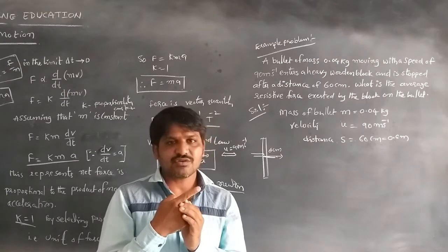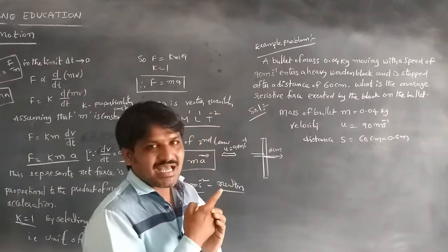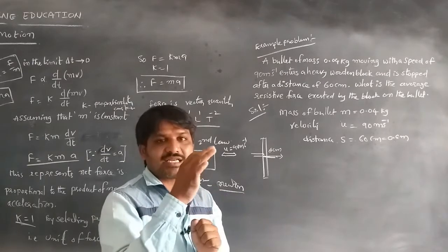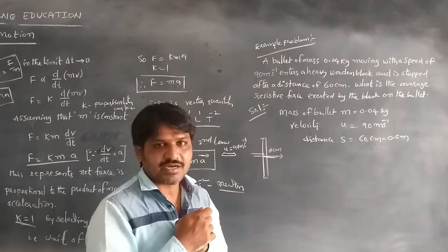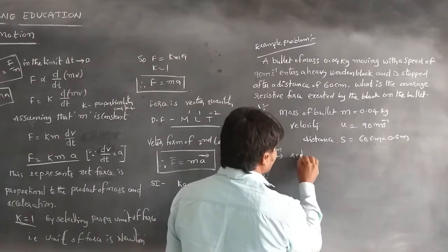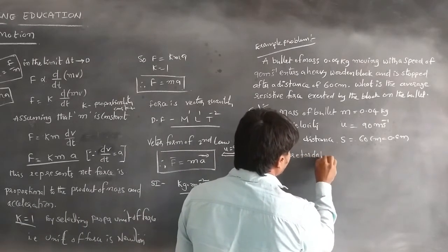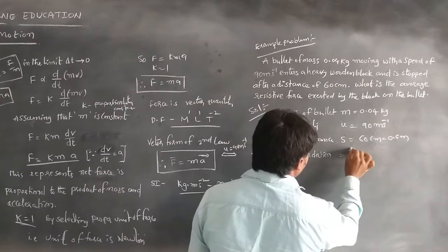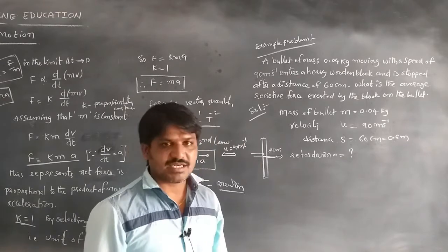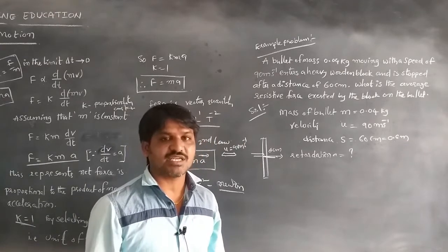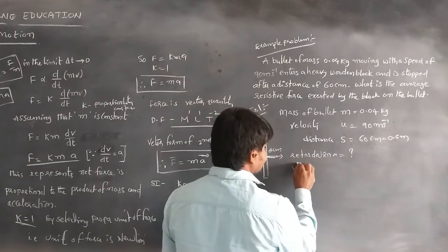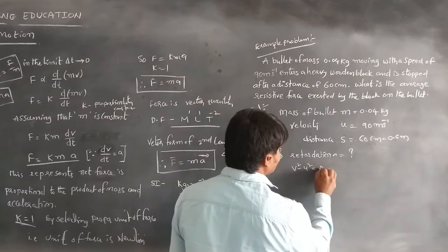So first of all we should find the retardation of the bullet. In the case of acceleration we get a positive value, while retardation has a negative sign. From the equation of motion, v square minus u square is equal to 2as.